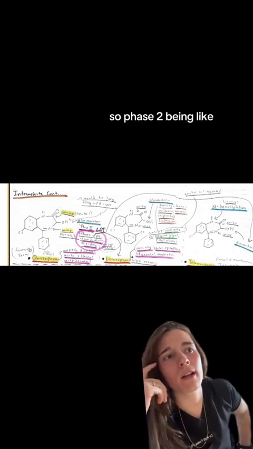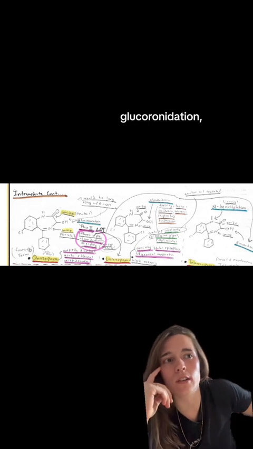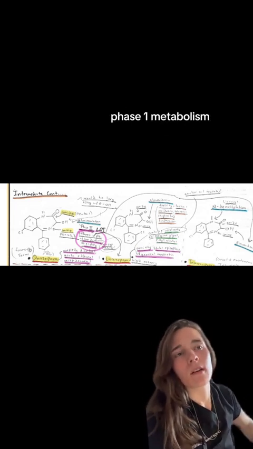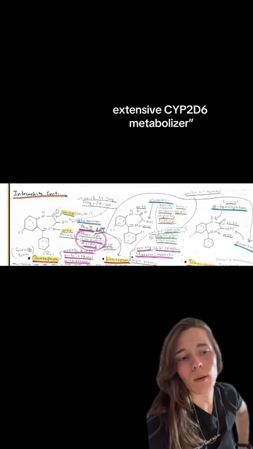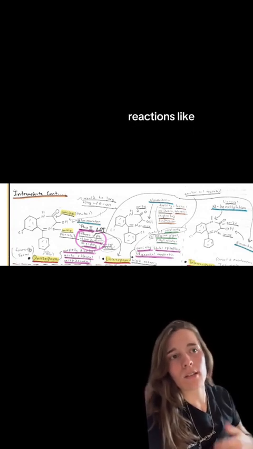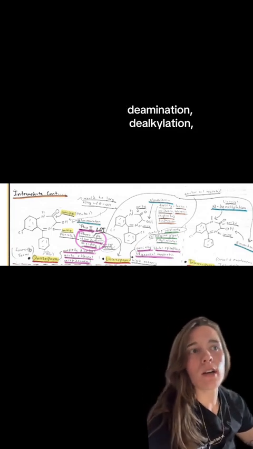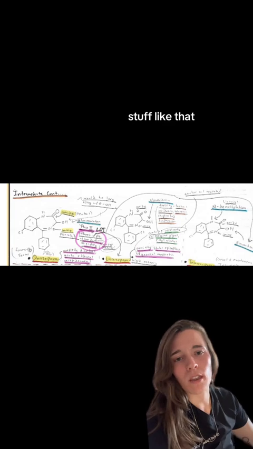Phase 2 being conjugation reactions, like amino acid or glutathione conjugation, glucuronidation, sulfation, and acetylation. As opposed to phase 1 metabolism that a lot of drugs undergo. It uses the CYP450 system, like if you've heard of 'I'm a poor or extensive CYP2D6 metabolizer' or stuff like that. Phase 1 uses reactions like oxidation, reduction, deamination, dealkylation, N-oxidation, hydroxylation, desulfuration, sulfoxidation, stuff like that.